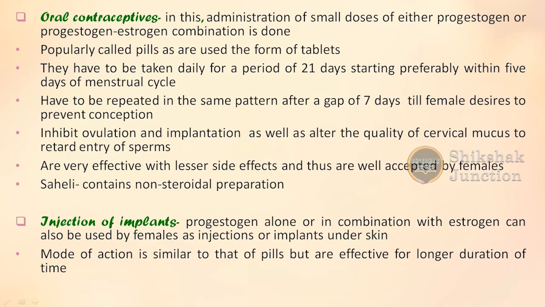Next method of contraception, oral contraceptives. As it is said oral, that means they are available in the form of what? In the form of tablets, or they are known as pills. Now what actually is provided within these oral contraceptive pills? In this you have the administration of small doses of hormones, and these hormones are either progestogen or a progestogen-estrogen combination.